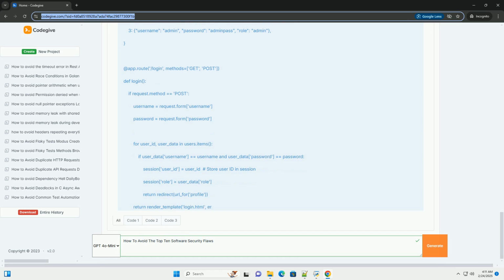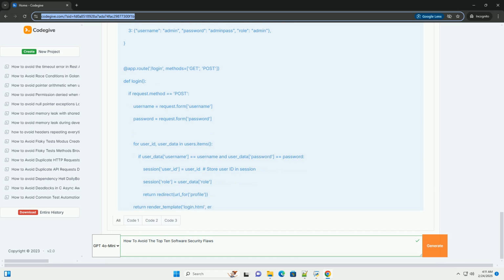3. Injection. What it is: injection flaws occur when an attacker is able to inject malicious code or data into an application, causing it to execute unintended commands or query data it shouldn't. The most common type of injection is SQL injection, but other forms include OS command injection, LDAP injection, and more. These flaws typically arise when user-supplied input is not properly validated or sanitized before being used in commands or queries.